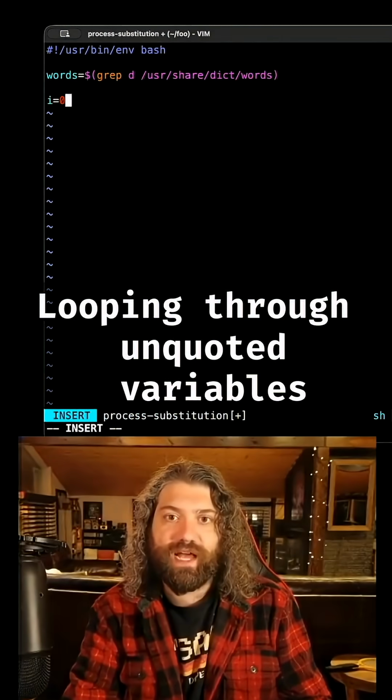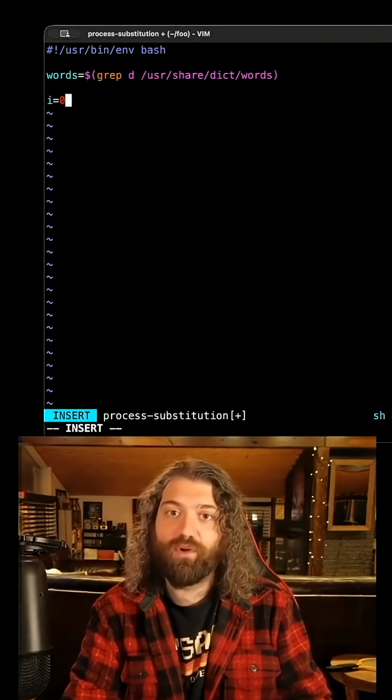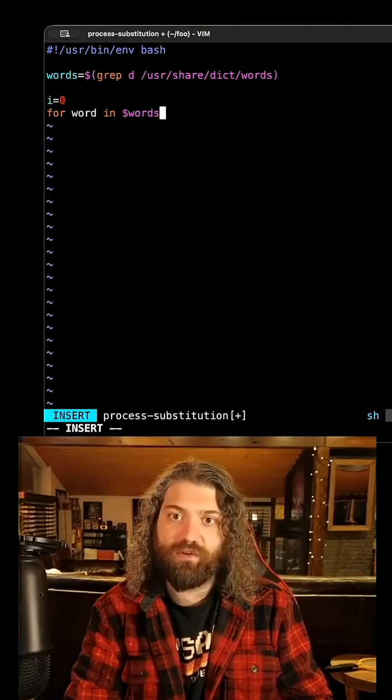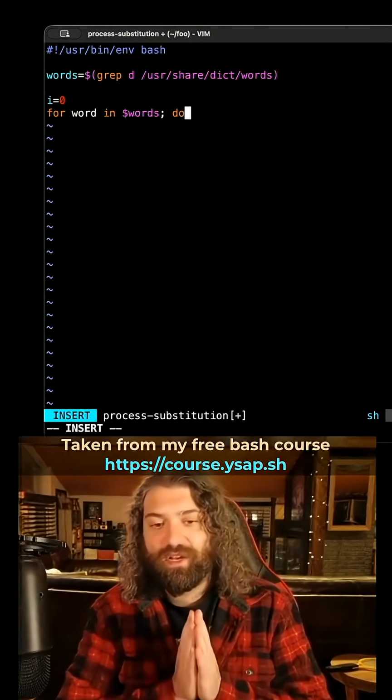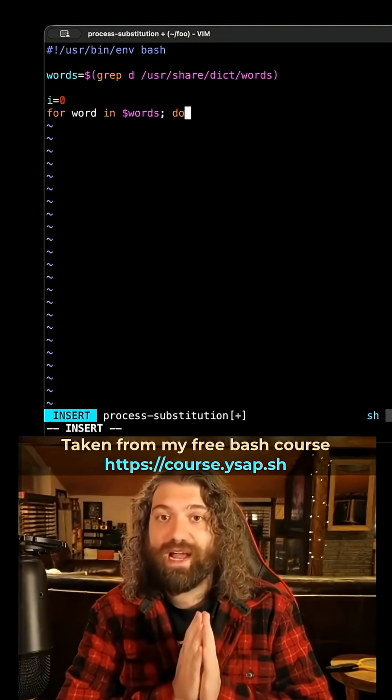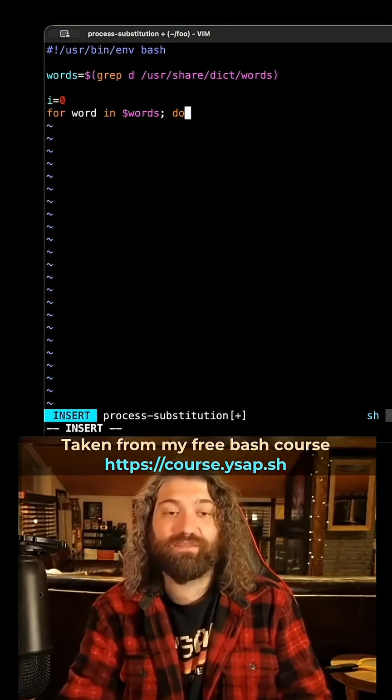So let's go ahead and set i equal to 0, and we're going to count every word that we see. So we're going to do for word in $words; do. Notice that we're not quoting it. This is important. This is on purpose. We are not quoting it on purpose, and I will explain why.